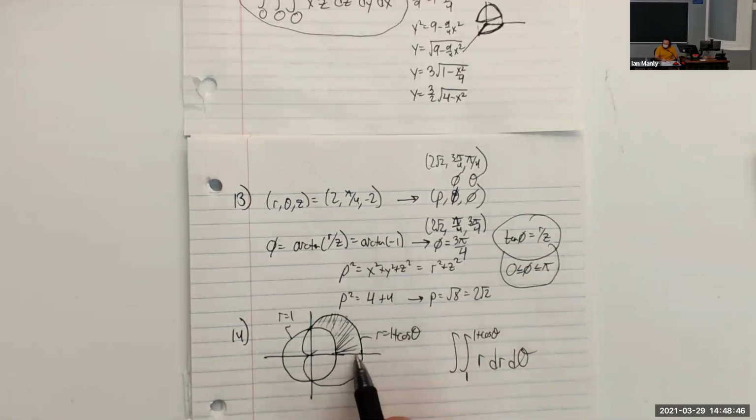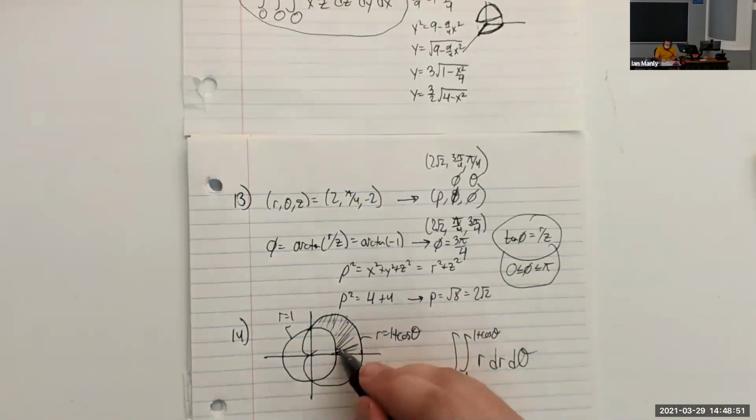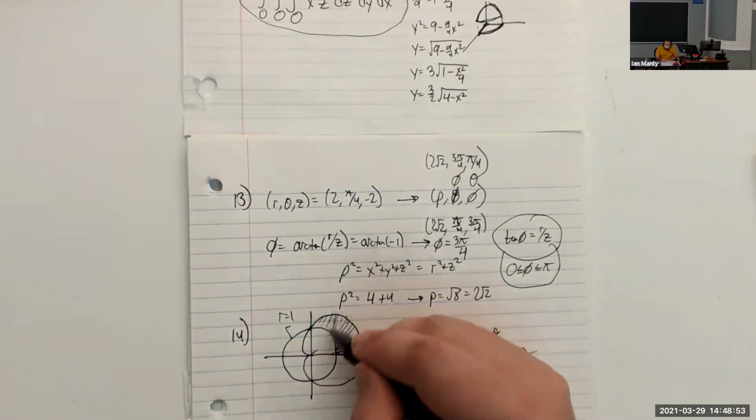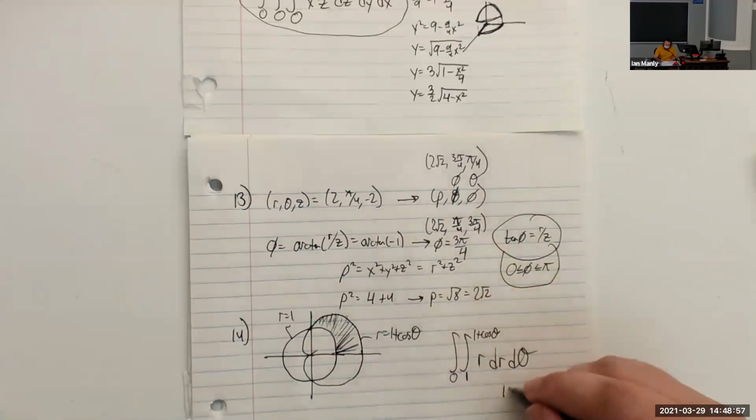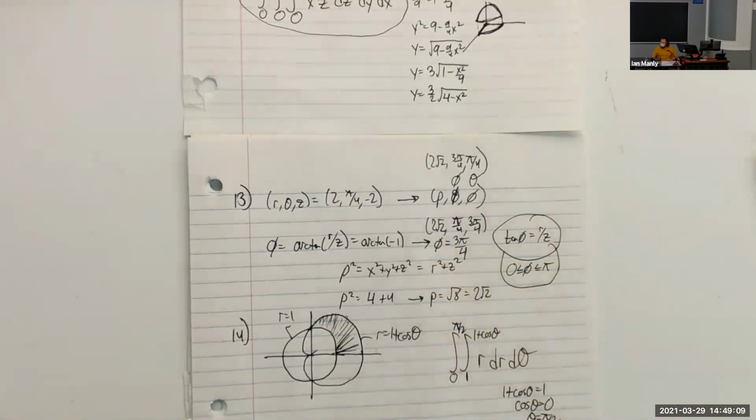I think it's pretty clear that we start at theta equals 0 right here, and then we keep rotating around until we get to the theta where they intersect. So we have 1 plus cosine of theta equals 1. This is where cosine of theta is 0, and that will occur at pi over 2. So our upper bound for this double integral would end up being pi over 2.